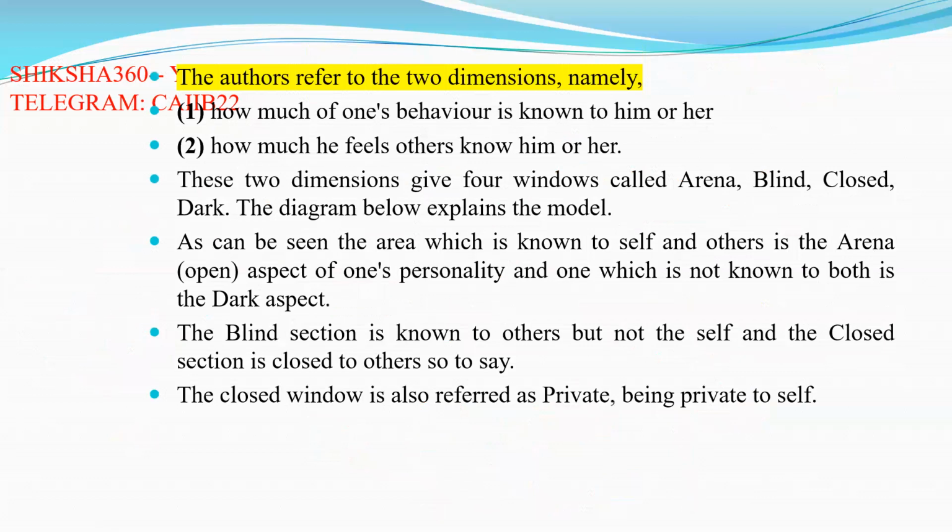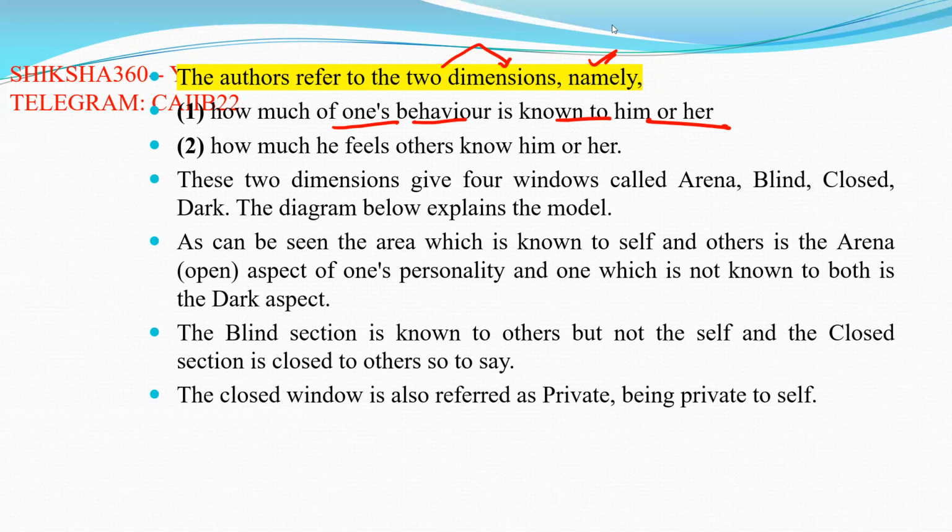The authors refer to two dimensions. First, how much of one's behavior is known to him or her, how much a person understands his own behavior. Second, how much he feels others know him or her. That leads to the Johari window.